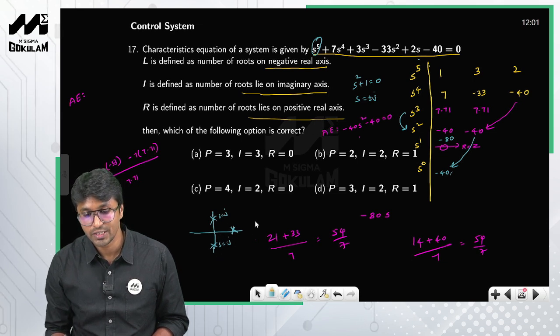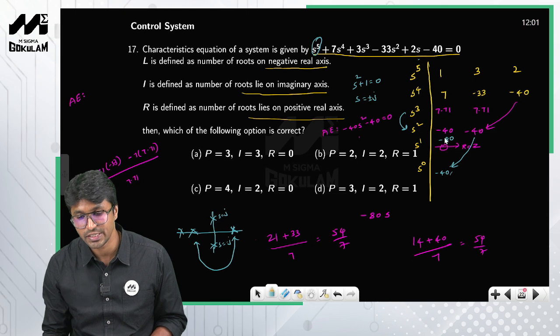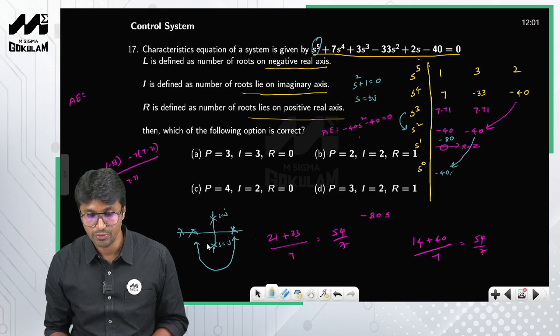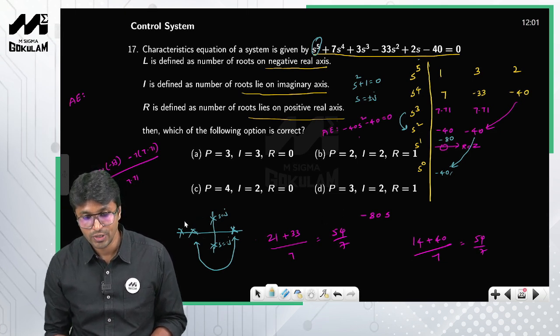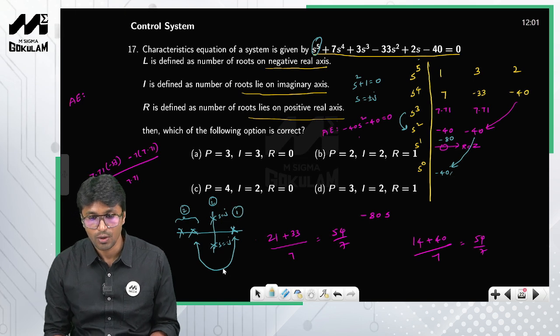So obviously the remaining 2 poles should be in the left half of the S plane. And listen, these poles need not be symmetrical because the sign change is above the auxiliary equation, right? So I can conclude that the number of poles in the left half of the S-plane is equal to 2, the number of poles on the imaginary axis is equal to 2, and the number of poles in the right half of the S-plane is equal to 1, right?